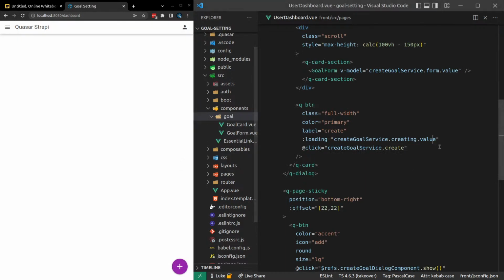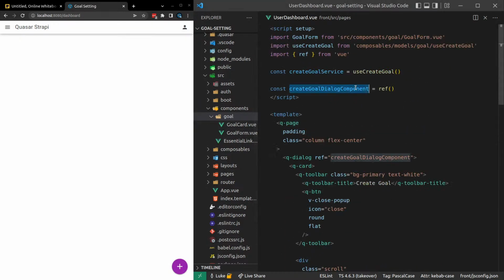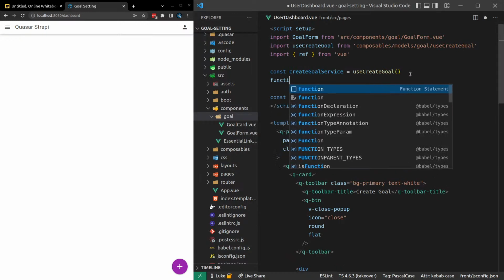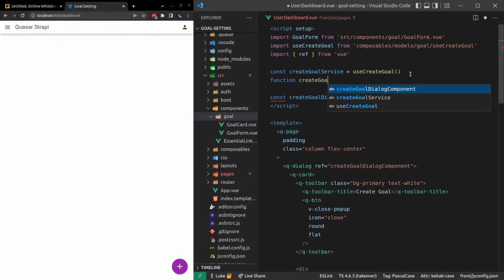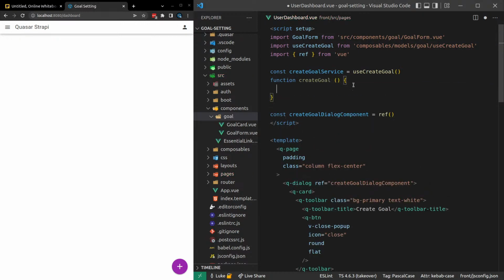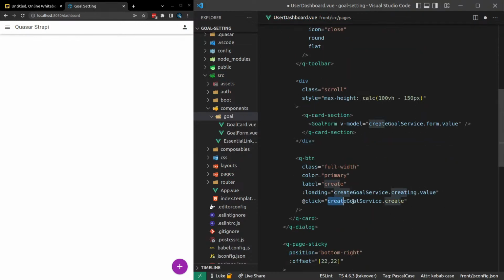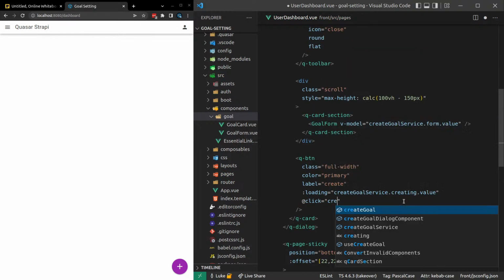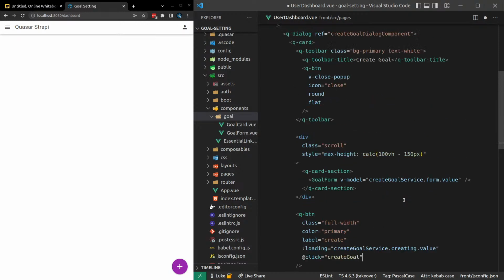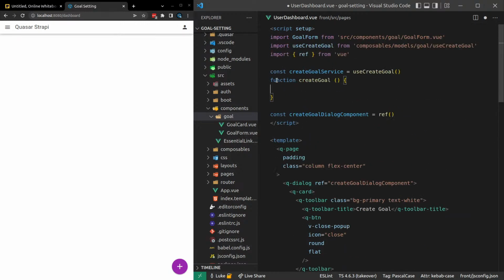Yeah, it looks like it does. Okay, so next we'll need a function now for creating a goal. So let's say function create goal here. And now instead of using the service like so, we say create goal. So we're doing something more manual so that I can close the dialog.